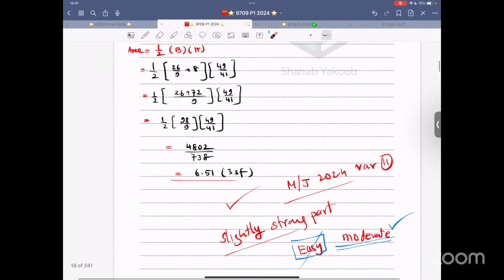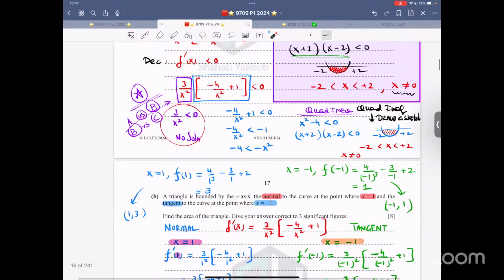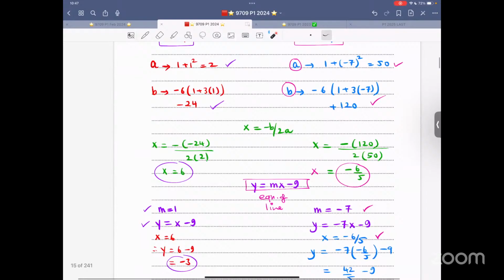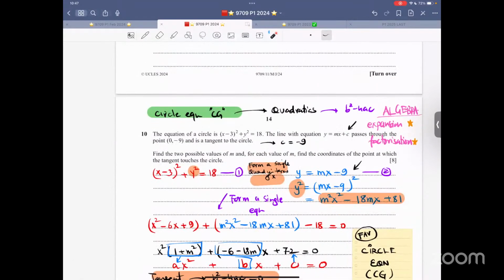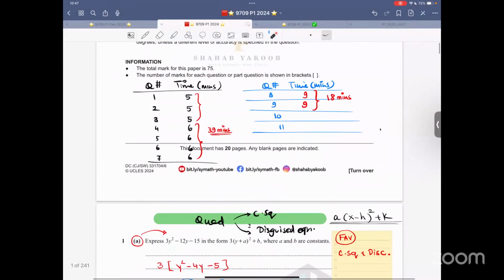So now let me finish this thing and let me take you to the examiner report in a second. So over here, I think the last question would take around 12 minutes. Easy. 11. And this question would also take around 12 minutes, plus minus. So let me write over here. So this question is 12 minutes. This is 12 minutes. That is 24 minutes.